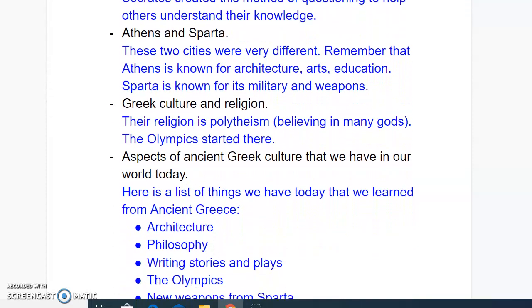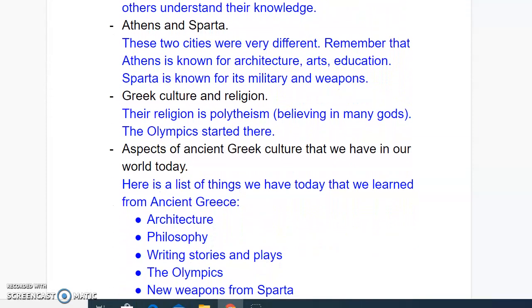You need to know about Athens and Sparta. We learned a lot about that in class. We learned about the Peloponnesian War, which is where the 2 of them fought. Okay. You need to know that they are very different. Remember that Athens is known for its architecture, which are buildings, arts, education. They like theater and pottery.